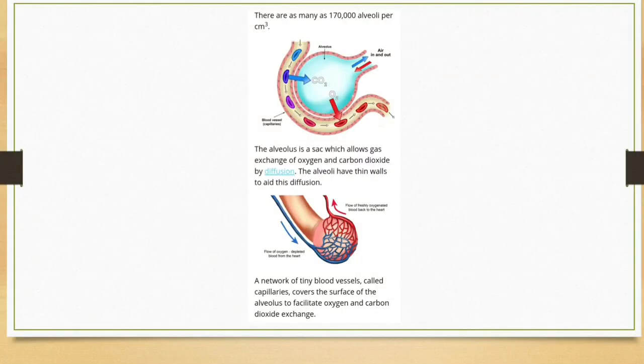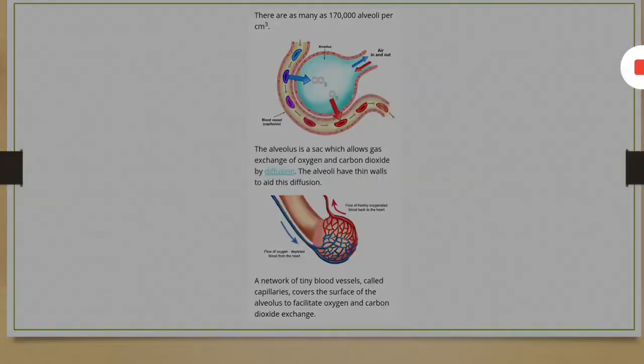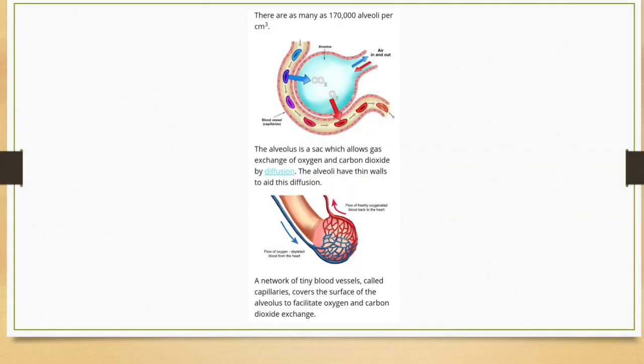Pressure contributed by an individual gas in a mixture of gases is called partial pressure and is represented as PO2 for oxygen and PCO2 for carbon dioxide. In the alveoli, the partial pressure of oxygen is always more than the partial pressure of carbon dioxide, and in the blood capillaries the partial pressure of carbon dioxide is more than that of oxygen.